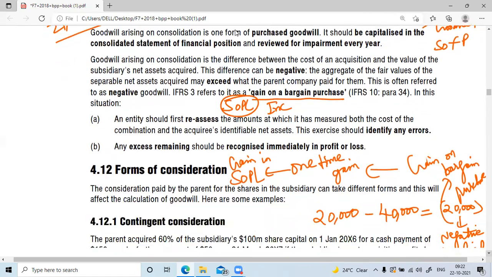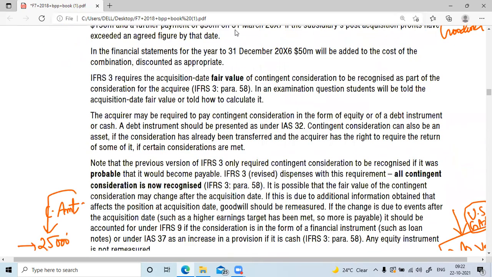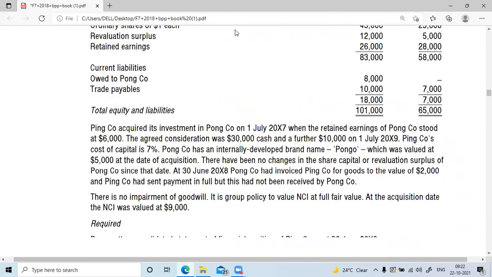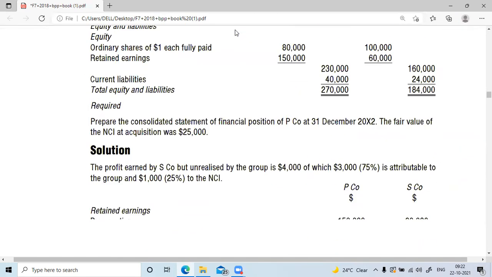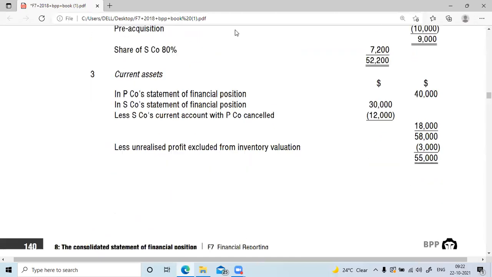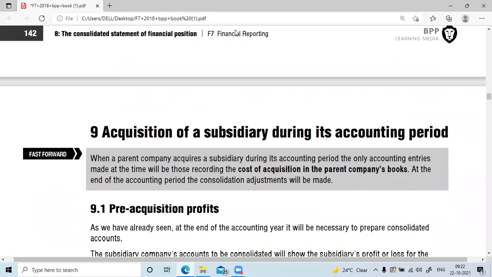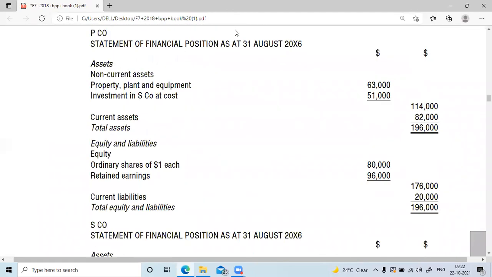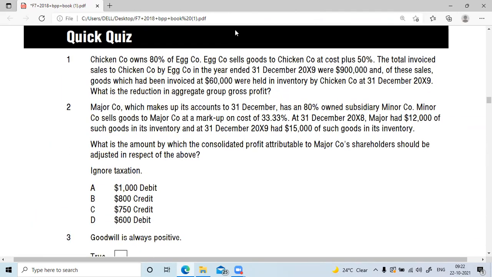Fine. So till here, if it is all right, tomorrow we will start from forms of consideration. Tomorrow will be a lengthy class. I am planning to take a 2-hour session, and what I am targeting is, if I take a lengthy session tomorrow, then you can expect me to finish at least till topic number 8. Then topic number 9 and topic number 10 in the next session, one more class, and we wind up. All of you be ready tomorrow for a lengthy session.